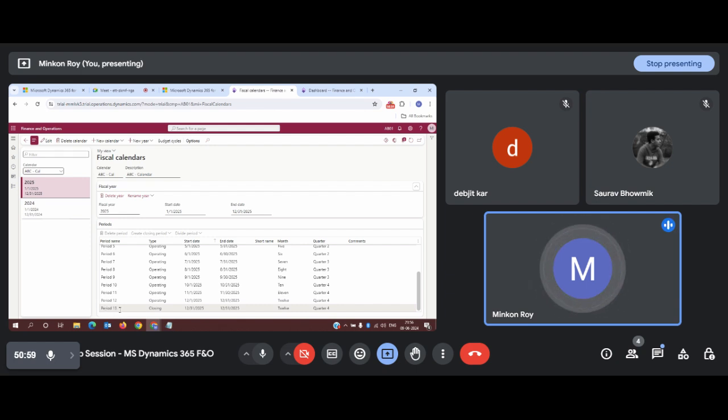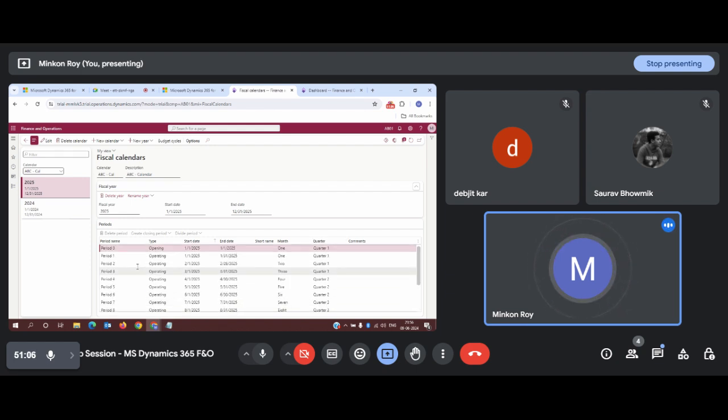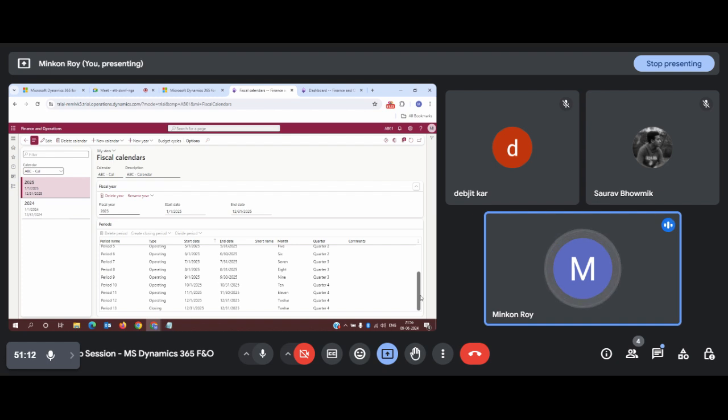Now, what is the requirement for period 13? Period 13 is used only for closing purposes, right? So what does this closing mean? If your 12 periods have been closed by performing the monthly closure activity, and in the last period, before doing a final closure and freezing everything, you find that any transaction has been missed out for any period, then this period 13 will help us to post that transaction or to confirm the transaction into the books of accounts in this particular period.